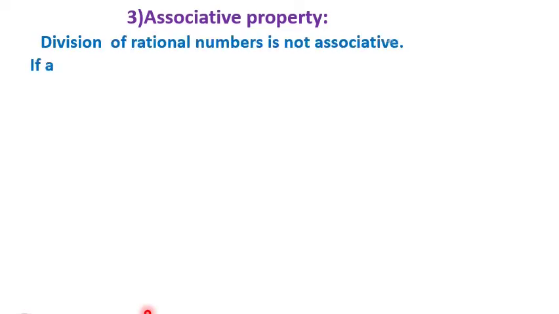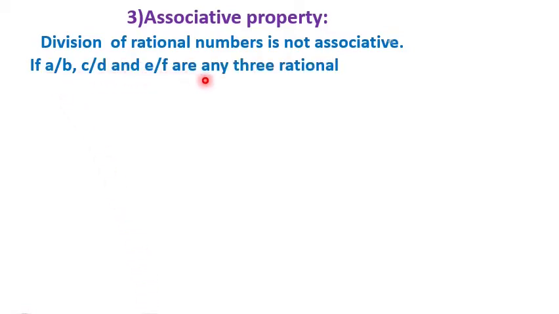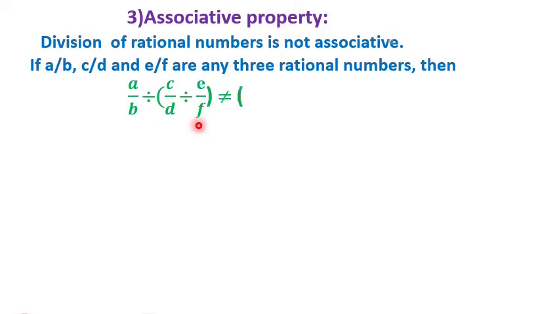Associative property. Division of rational numbers is not associative. If a by b, c by d and e by f are any three rational numbers, then a by b divided by (c by d divided by e by f) is not equal to (a by b divided by c by d) divided by e by f.